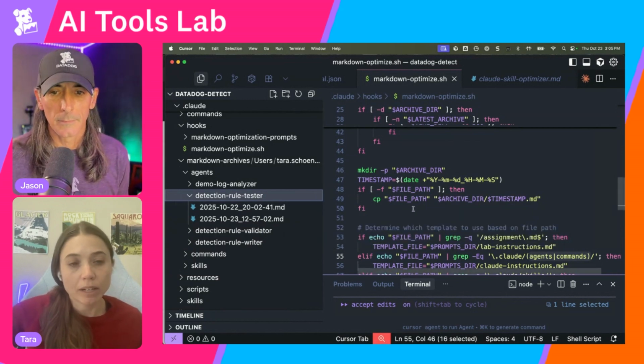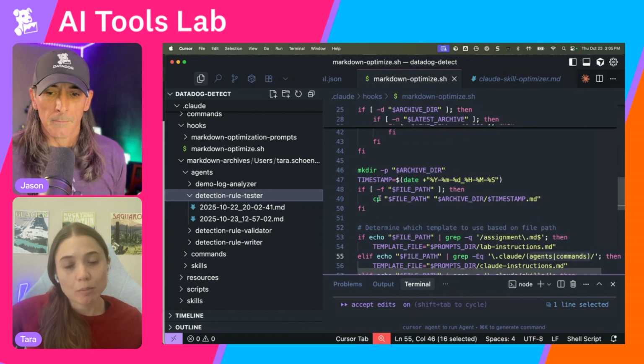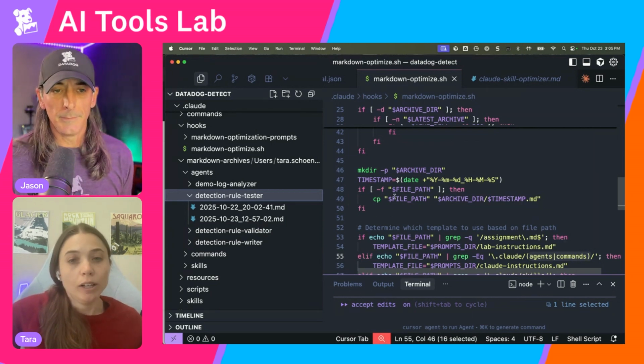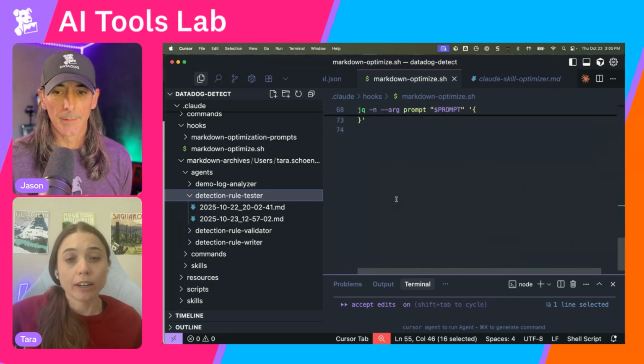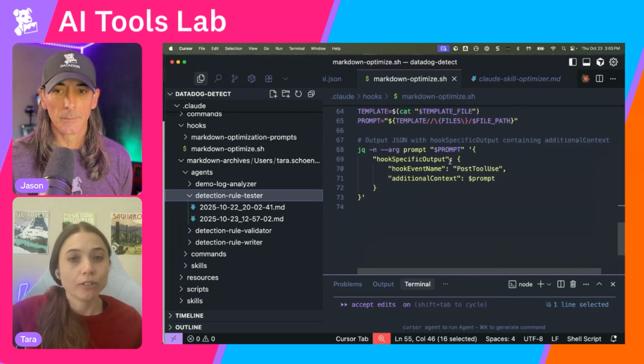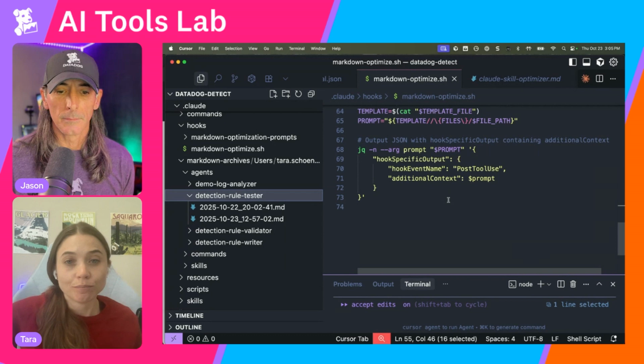The cooldown period is 5 minutes. So now I know I'm not going to run the optimizer again because we just ran the optimizer. So you have to kind of think that through in use cases where you're running a prompt with your hook. And it's easy to make expensive mistakes for sure.